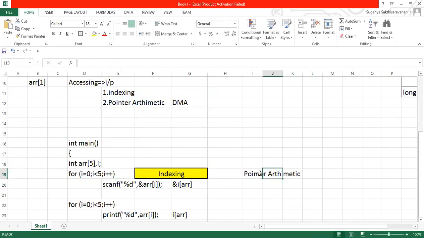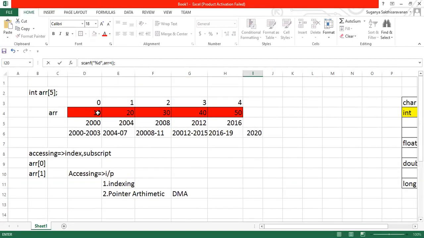Okay, pointer arithmetic, or they'll mention address arithmetic. The same array can be accessed by using pointer arithmetic or address arithmetic. So instead of mentioning the scanf by mentioning the index position, we'll mention scanf percentage %d, comma, and here I'll mention ARR plus I. I'll let you know what this is. Don't be confused, it is very simple. Here, the same format, instead of mentioning it like this, I'll mention ARR plus I. So we'll go a little up and see what this operation is that we are going to do here. If I mention ARR, what does it point to?